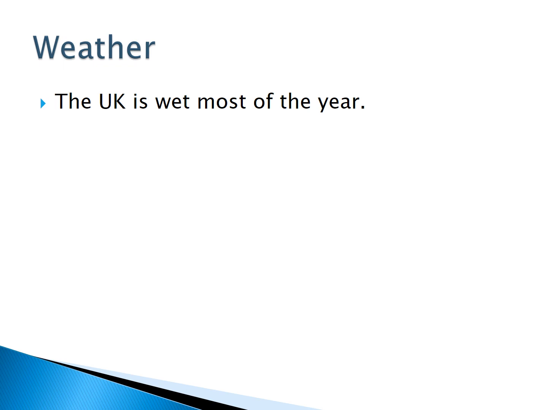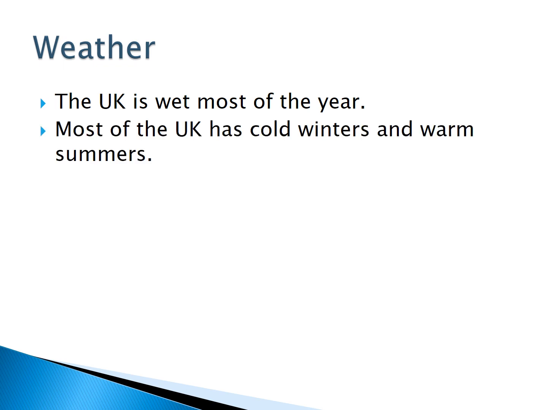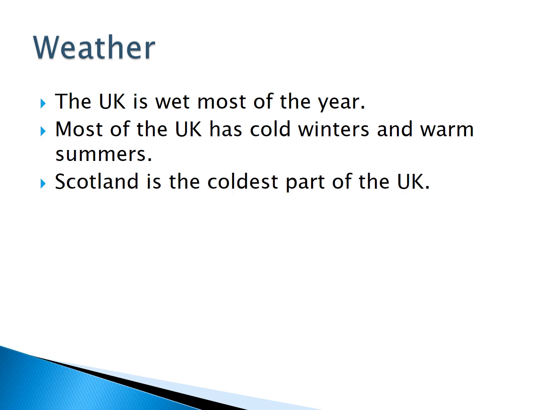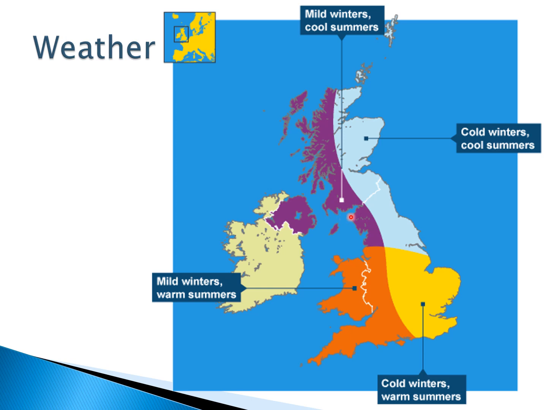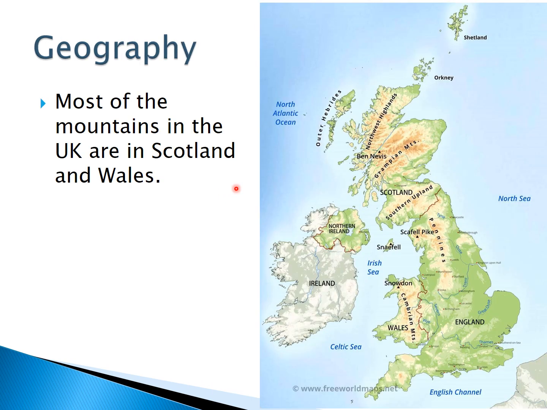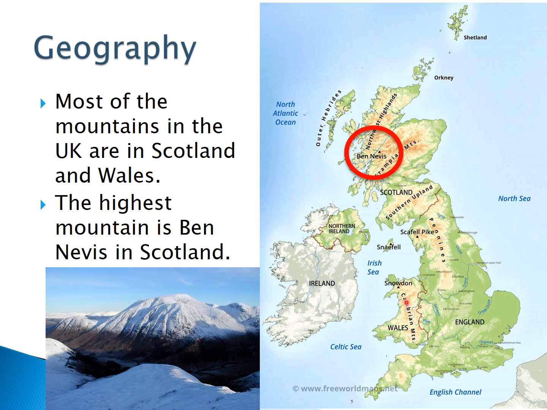The UK is wet most of the year. Most of the UK has cold winters and warm summers. Scotland is the coldest part of the UK. You can see the east of the UK is colder and drier. The west of the UK is warmer and wetter. Most of the mountains in the UK are in Scotland and Wales. The highest mountain is Ben Nevis in Scotland.